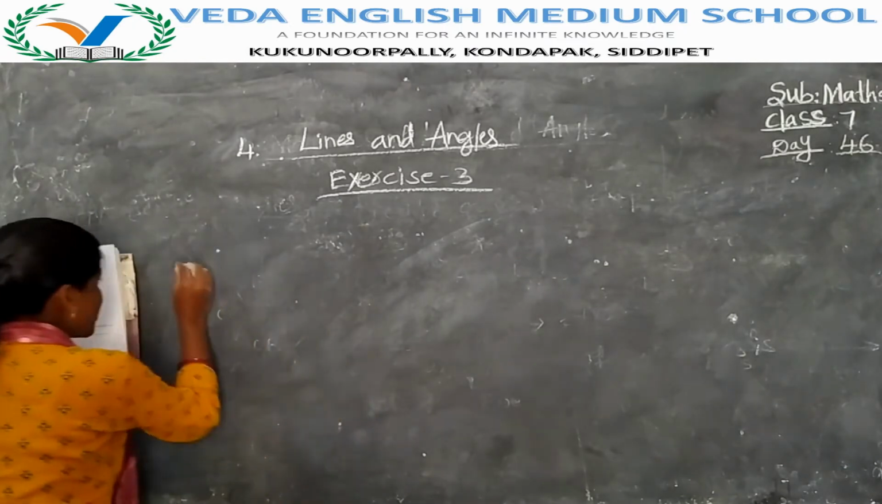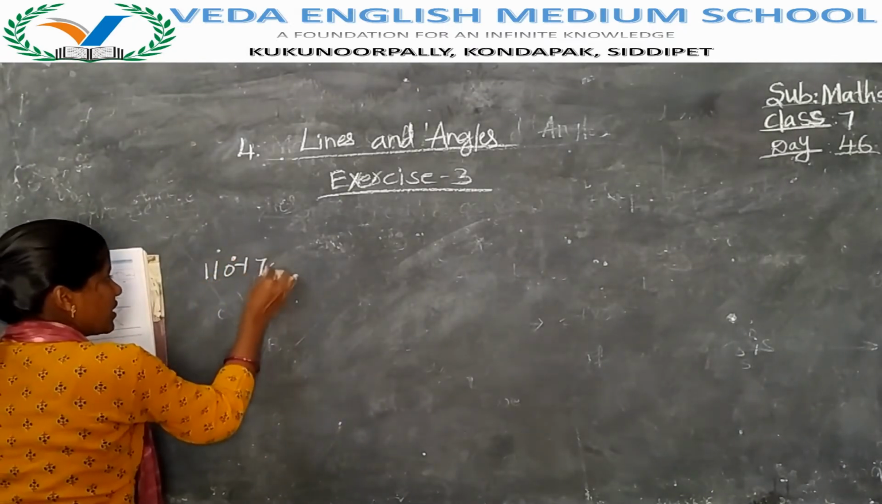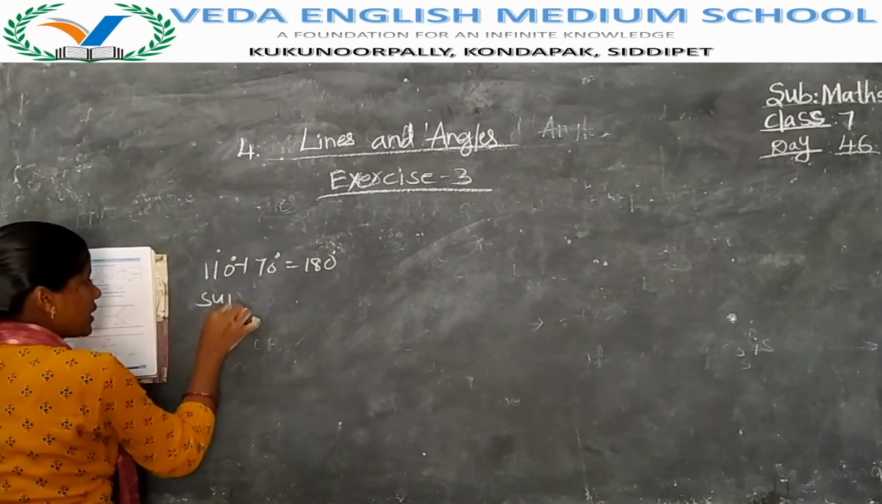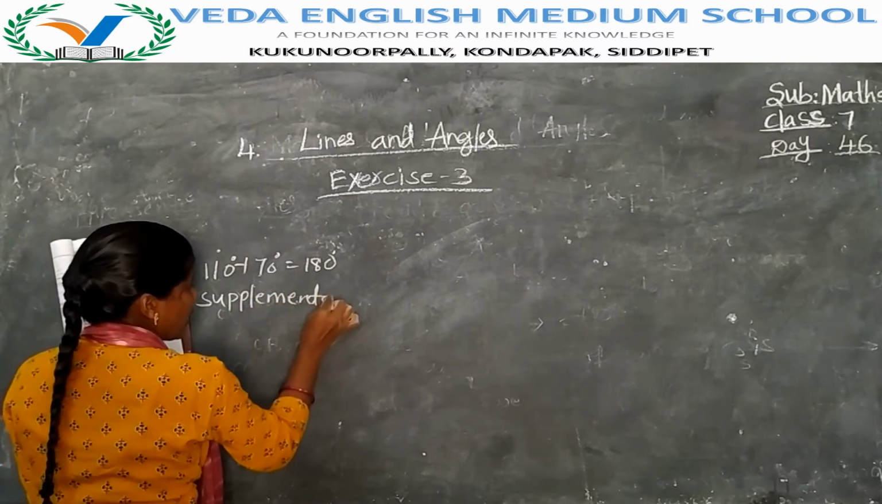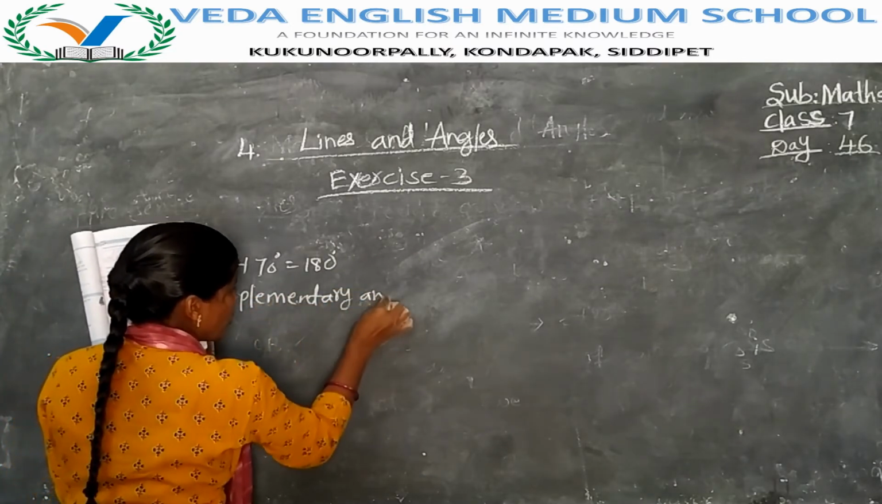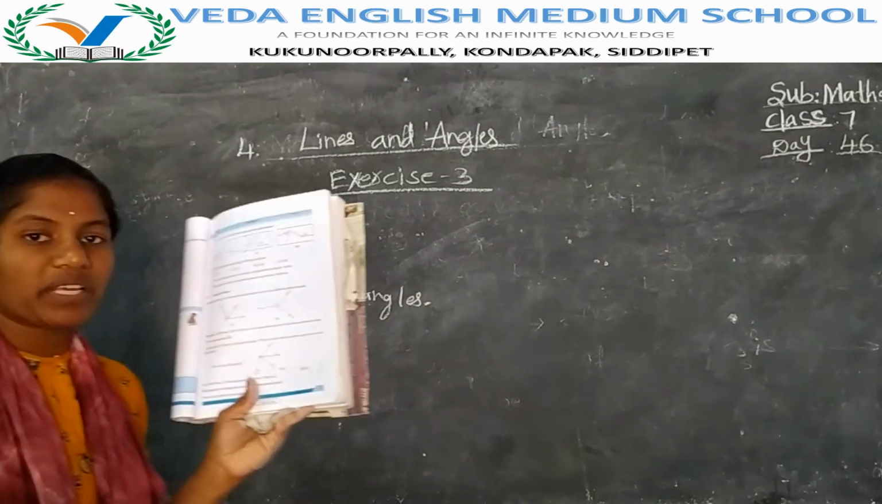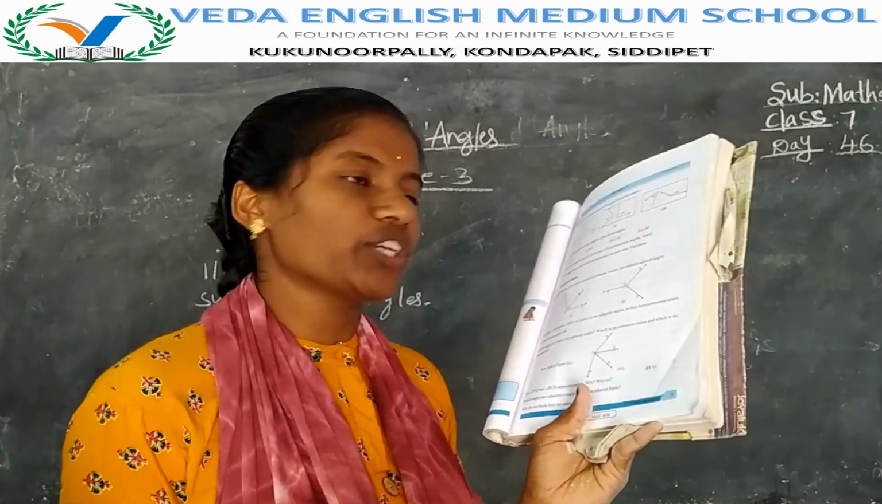Then you have to write like this. You have to draw. After drawing you have to write 110 degrees plus 70 degrees is equal to 180 degrees. So supplementary angles. In each row you have to write this. Next question. 90 plus 90 is 180. Both are supplementary to each other.